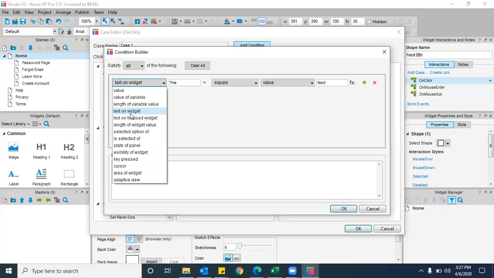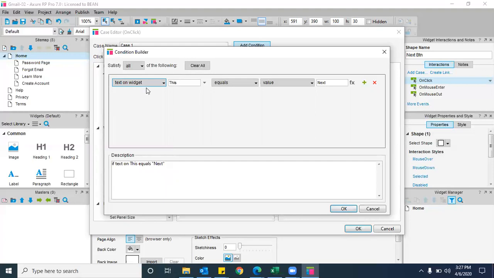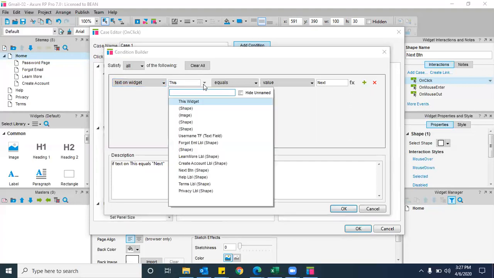Now I'm going to validate a text box text. That's the reason I'm taking text on widget. Is that clear? Okay. And now which text on widget I need to validate? That component I need to select here, right or wrong? See here, you understood why we rename, why we enter names for all the components, because of this reason.